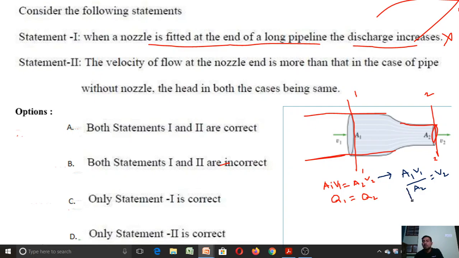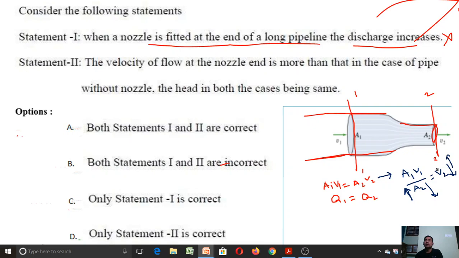If area of cross section increases, the velocity decreases. If area of cross section decreases, the velocity increases. So for this case at section 2, if you compare the area of long pipe and area of a nozzle, here area of cross section is reduced at section 2.